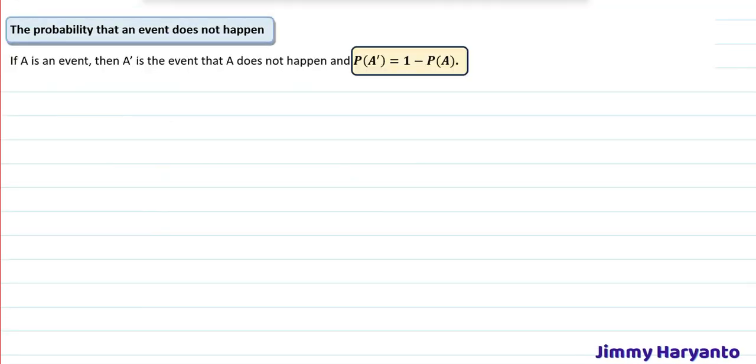And then next is the probability that an event does not happen. If A is an event, that means A prime, or A complement, is the event that A does not happen. And the value of the probability will be 1 minus the probability of the event itself.